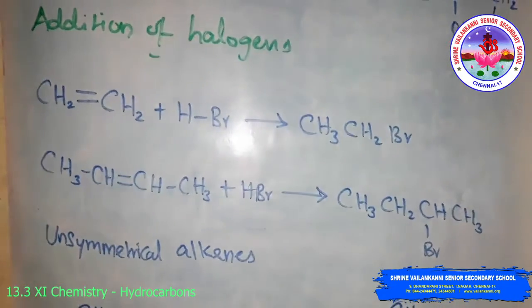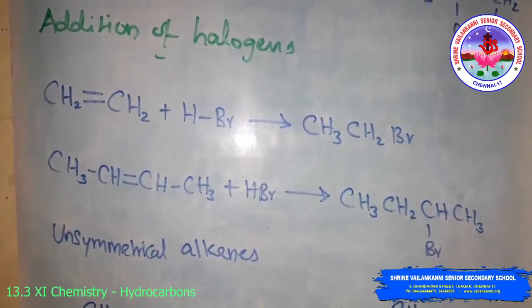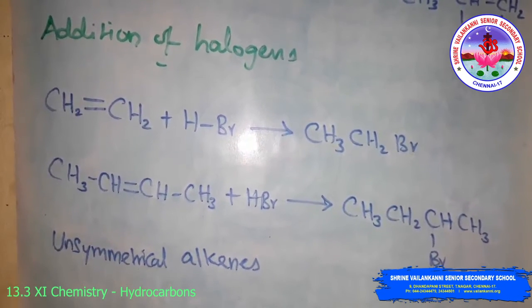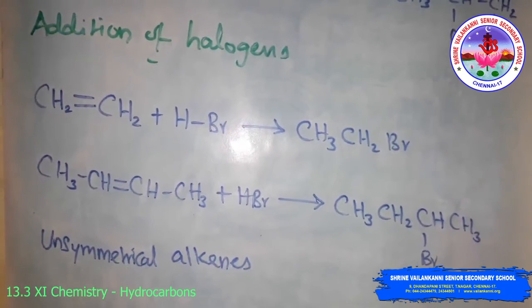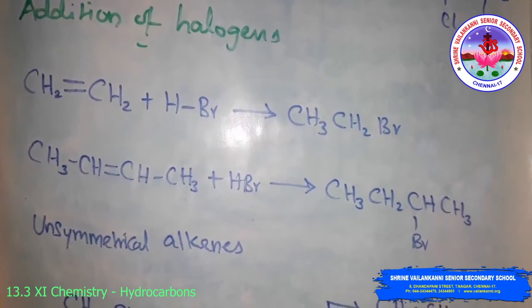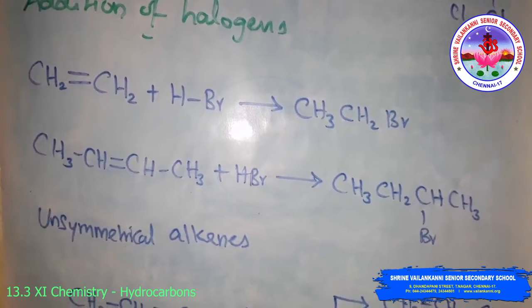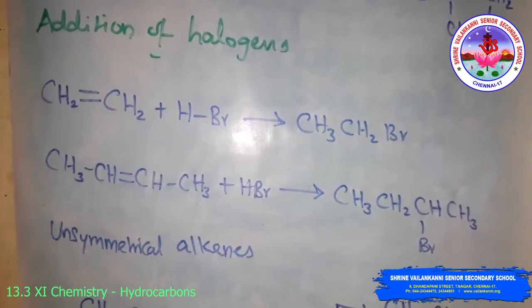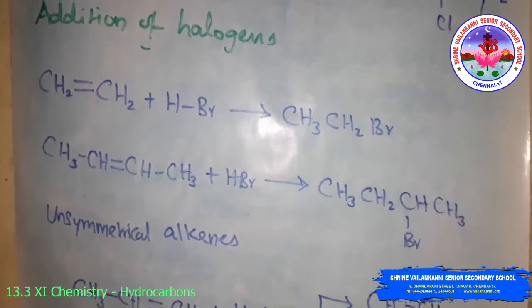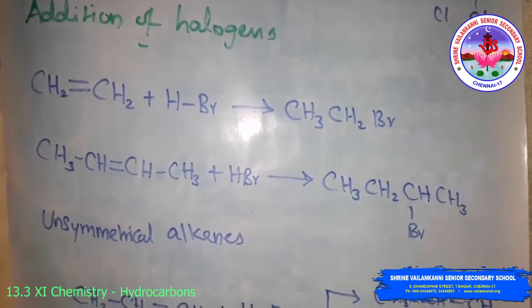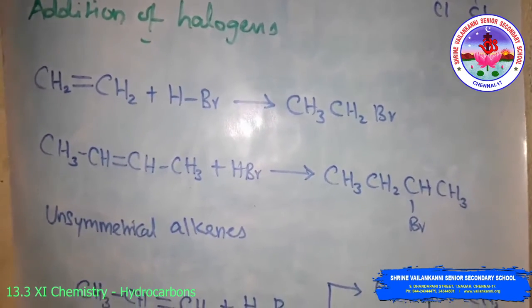Now you know that hydrogen halides, that is HCl, HBr, HI, add to alkenes to form alkyl halides. The order of reactivity of hydrogen halides is hydrogen iodide greater than hydrogen bromide greater than hydrogen chloride. Like the addition of halogens to alkenes, the addition of hydrogen halide is also an example of electrophilic addition reaction.